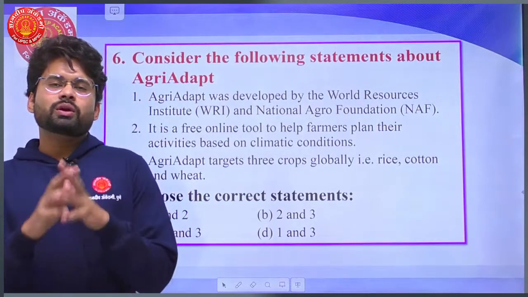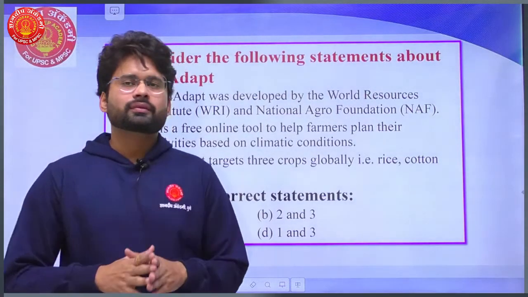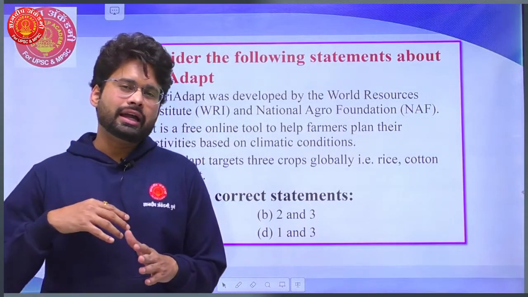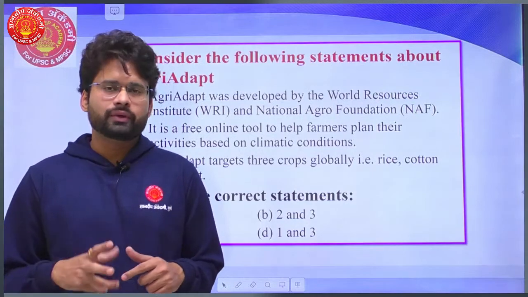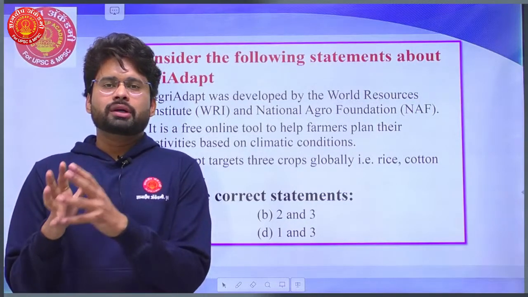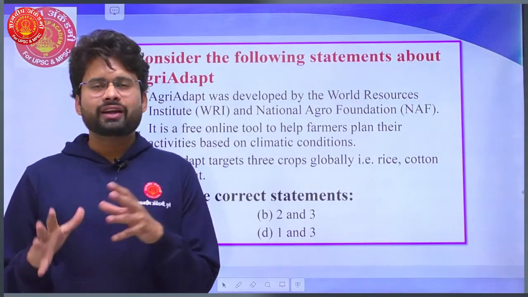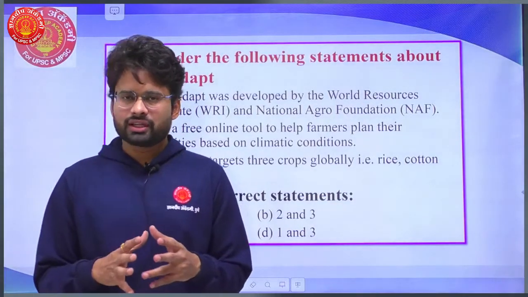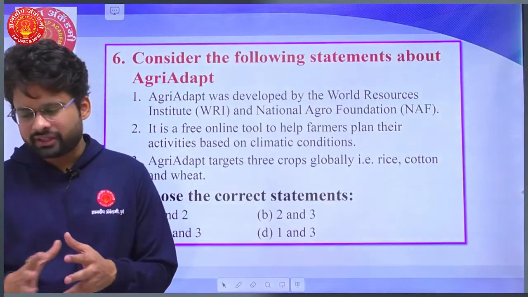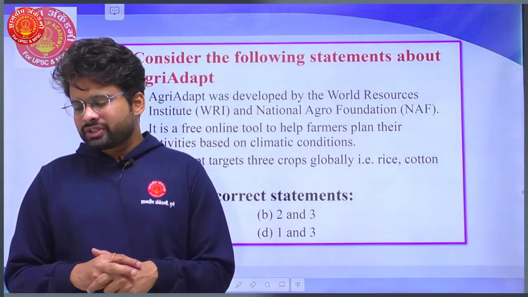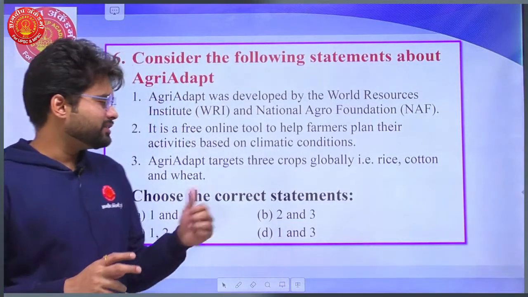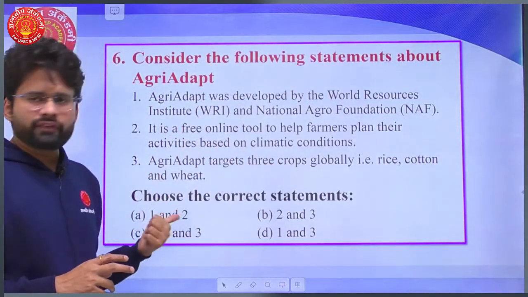So it is a digitally enabled, more advanced tool and portal where they will get the forecast of the upcoming and current weather situations, and accordingly the farmers can plan their harvesting and agricultural activities. And thirdly, Agri-Adapt targets 3 crops globally. So basically they have given in this option rice, cotton and wheat.